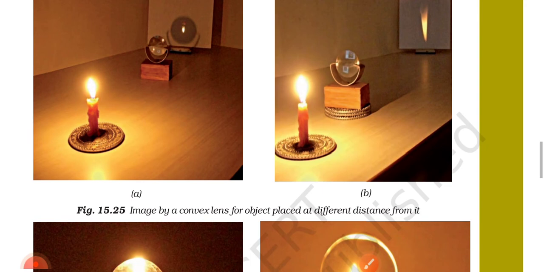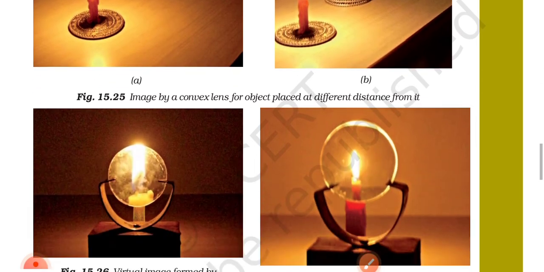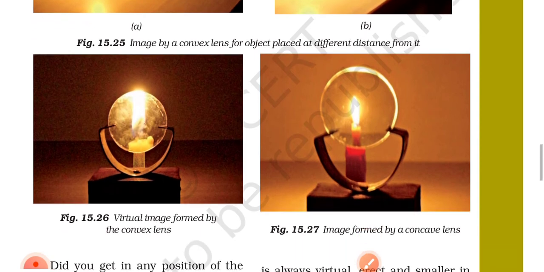Figure 15.25. Image by convex lens for object placed at different distances from it. Figure 15.26. Virtual image formed by the convex lens. Figure 15.27.